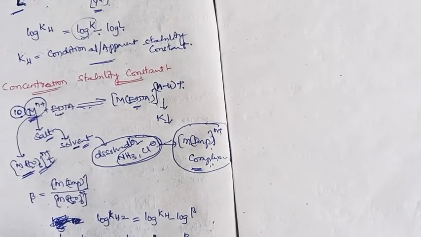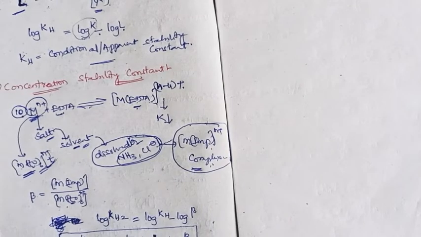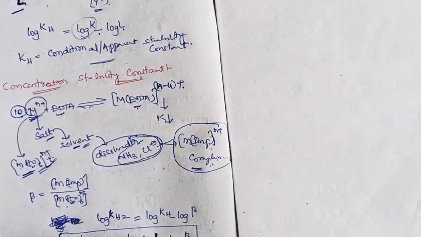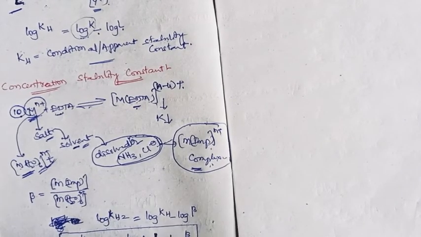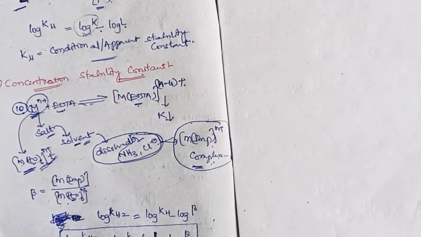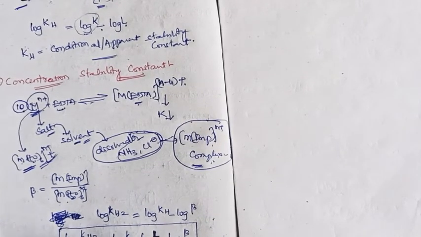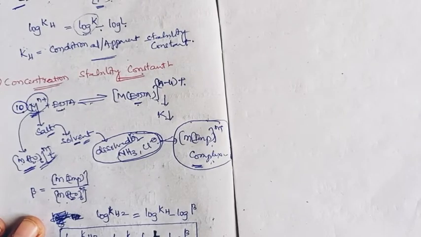When we subtract the error from the ligand side and the error from the metal side from the thermodynamic stability constant, we get the exact stability constant, that is KHZ. Thus KHZ is termed the concentration stability constant.